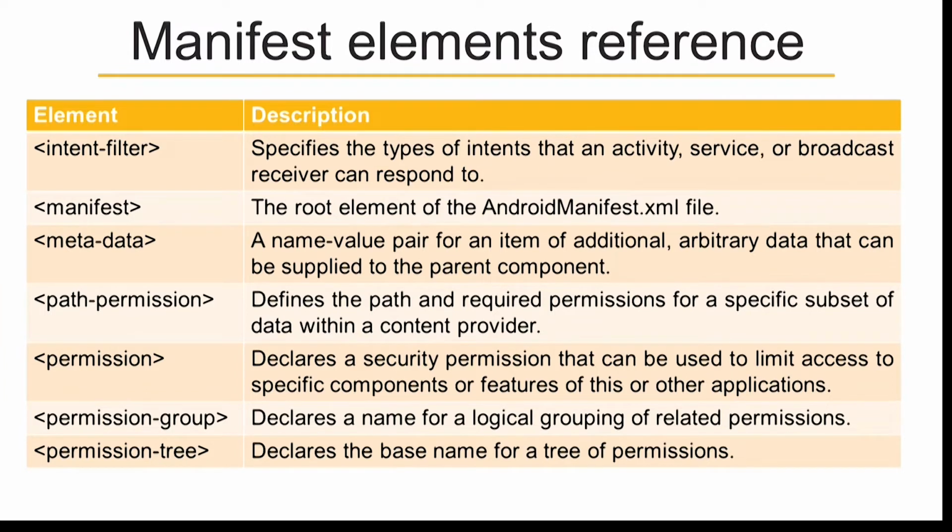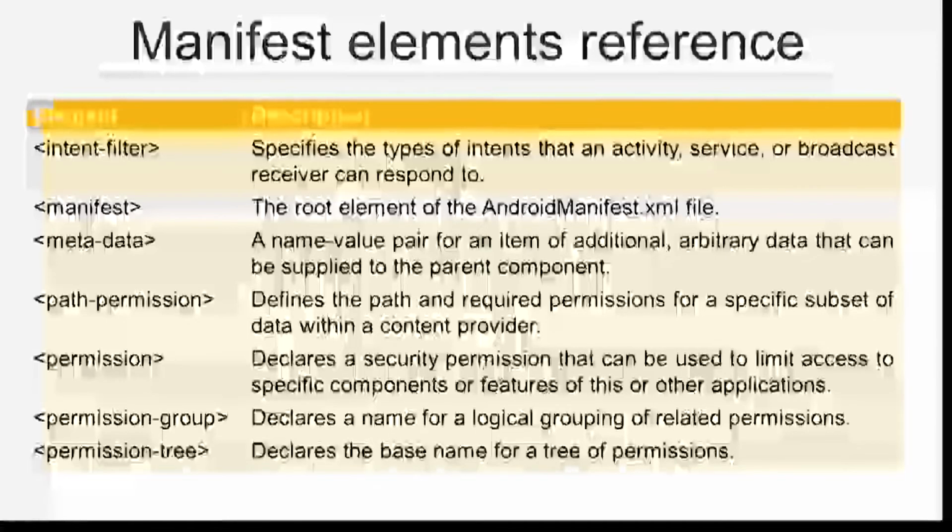So, without permissions you cannot use resources that are required by your application. Then there is permission-group, which declares a name for a logical grouping of related permissions. It is basically a group of permissions. Then there is permission-tree, which declares the base name for a tree of permissions.